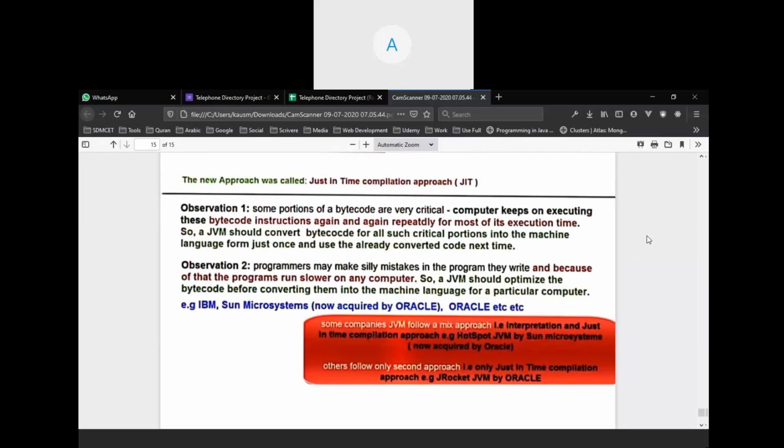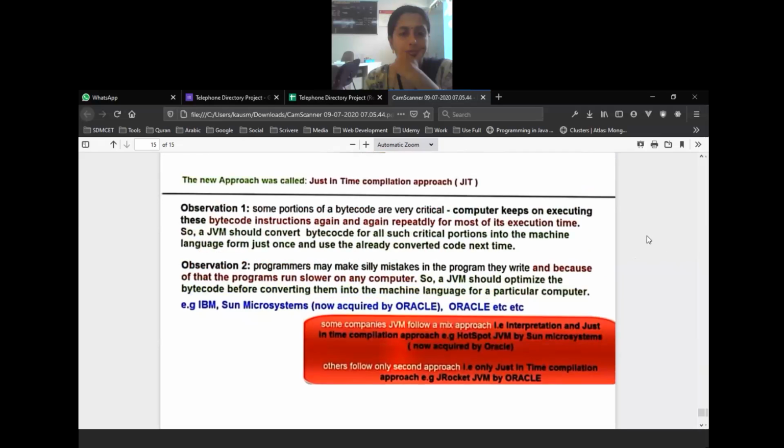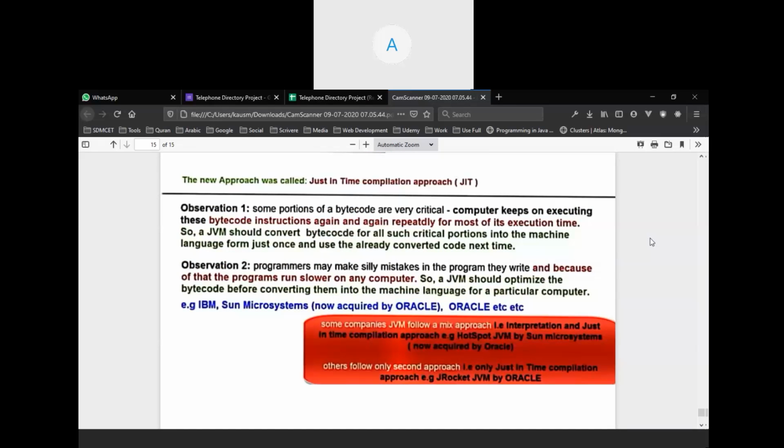Some companies' JVMs allow a mixed approach, meaning this just-in-time compilation and the earlier approach. Like you can see there, Sun Microsystems and others follow only the second approach, that is just-in-time compilation. Like in Oracle, the JVM is run by Oracle. So this was a little bit of summary about the just-in-time compilation. Okay, thank you, Ankit.